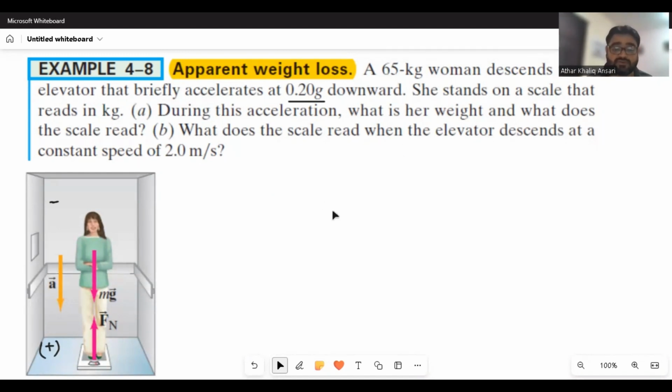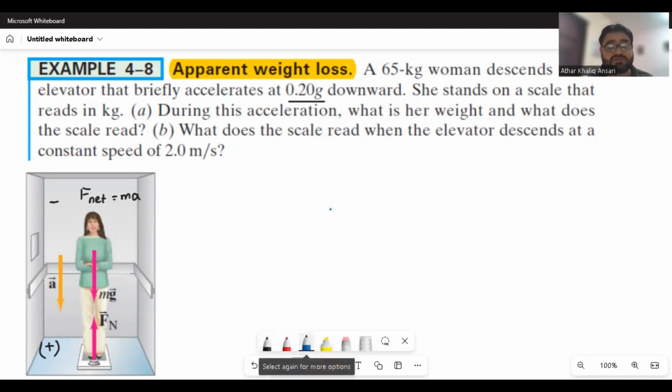For that purpose, we will start from the first thing. As she is accelerating downwards, the first thing that comes to mind is that the net force in this case will not be zero, but the net force will be equal to ma according to Newton's second law. And secondly, there are two forces acting on the lady. So we can say that F net is equal to, the downward force is the force of gravity, Fg, and the upward force is the normal force.